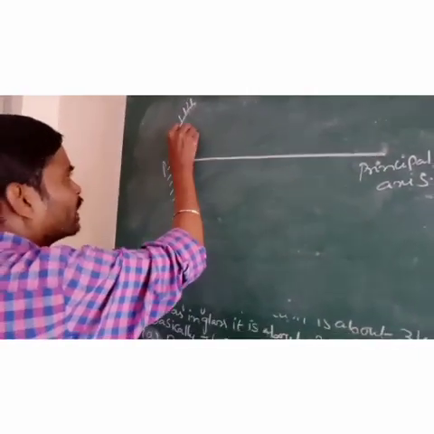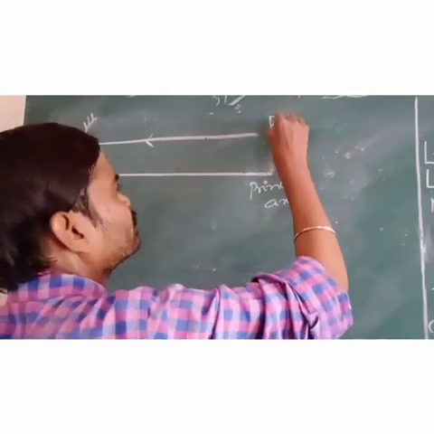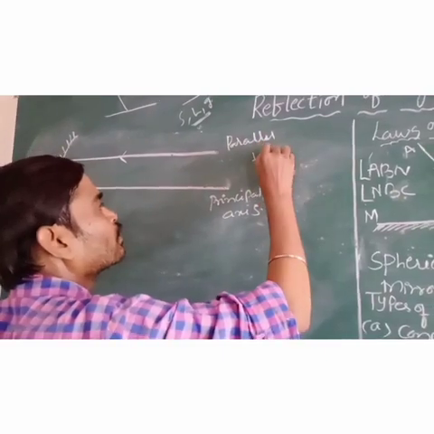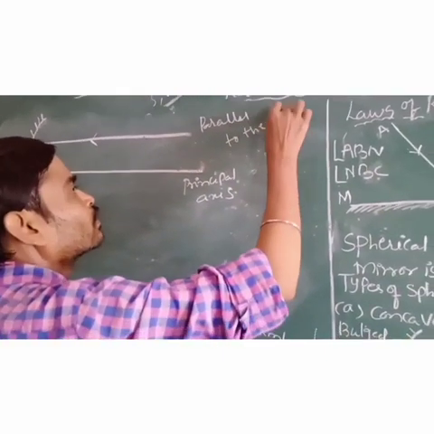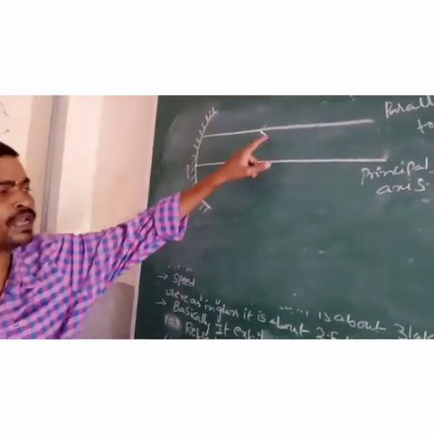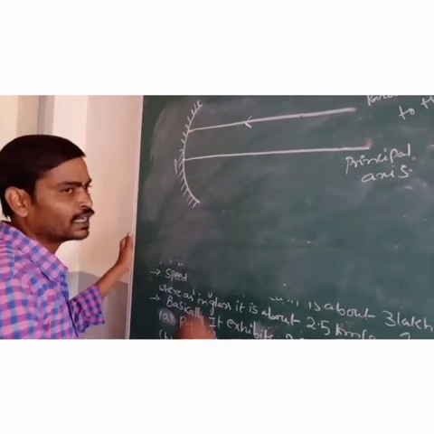In the same way, if a light ray is passing parallel to the principal axis, it gets reflected when it touches the reflecting surface.